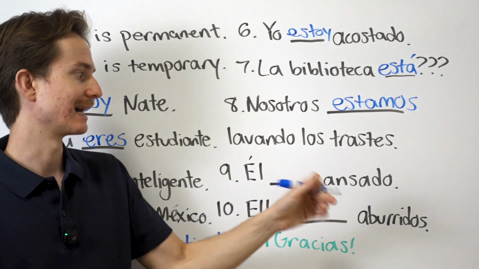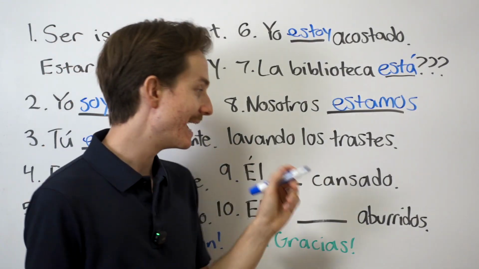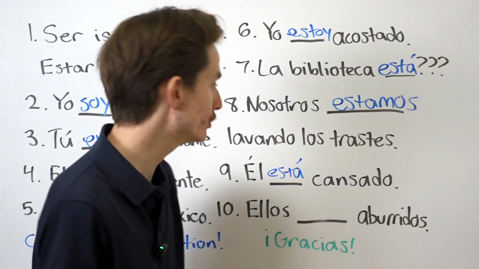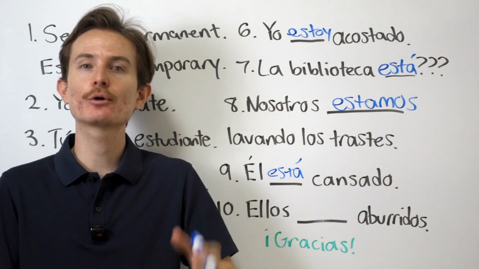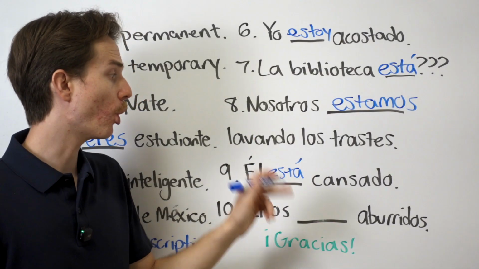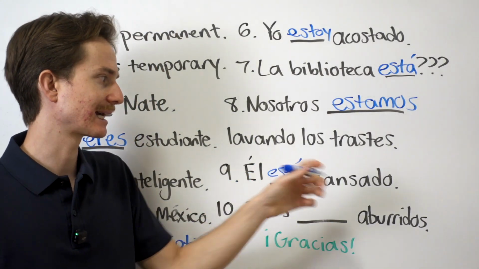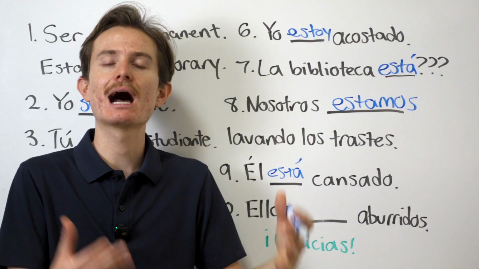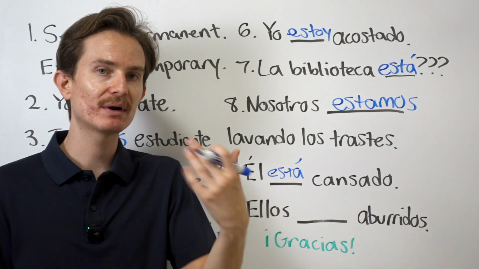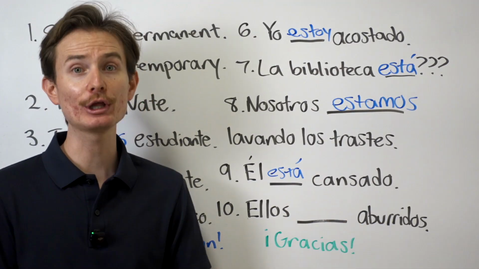Él blank cansado, okay? Now, this is a tricky one. Él está cansado is what we would typically use here, meaning he is tired. He's not going to forever be tired. Eventually, he'll have some energy. But you could also use ser in this particular example. If I were to say él es cansado, what I'm saying is he is tiring to be around. He is a tiring person. Él es cansado. But an even better example would be with this adjective, aburridos.